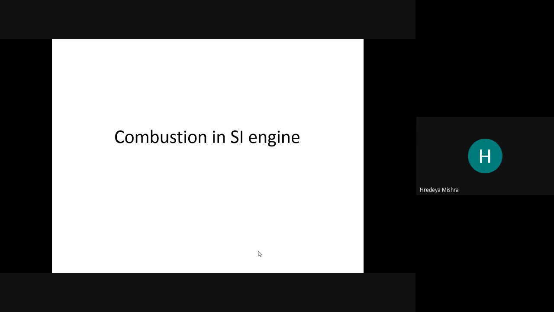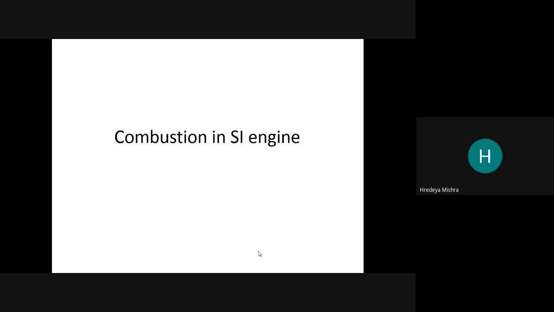As we discussed in previous lectures, internal combustion engine, we went through the working principle and the classification of SI engine, based on the fuel and based on the strokes.